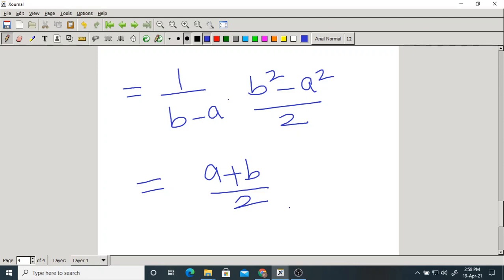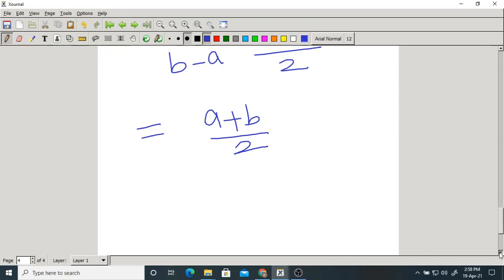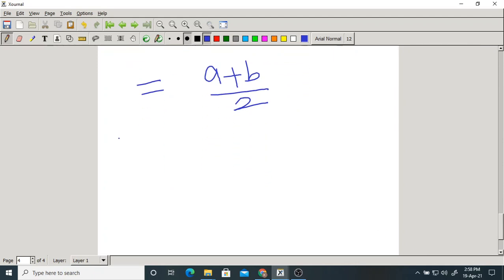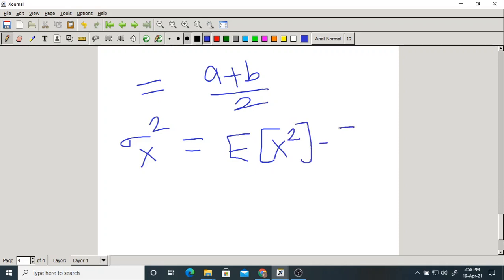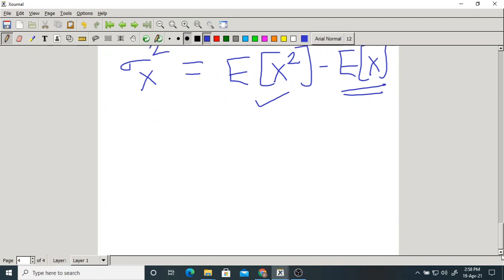Next, what about the variance? The variance formula is sigma x square equals expectation of x square minus expectation of x, whole square. Already we know the mean, so we have to find the second moment. Now what is the formula for this second moment? Let me find the expectation of x square.